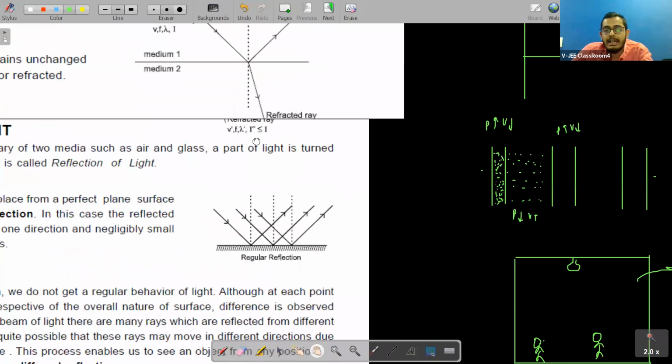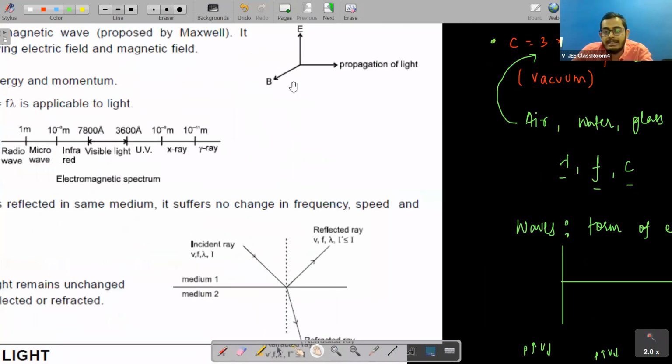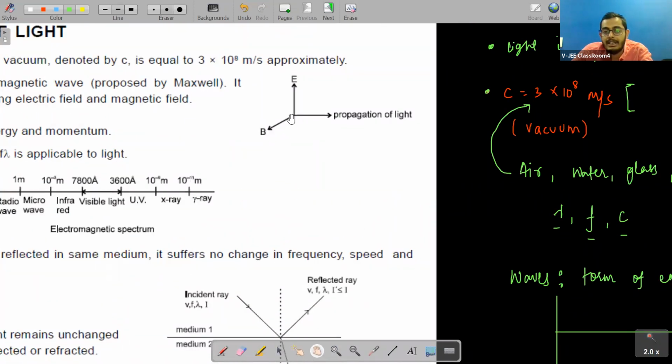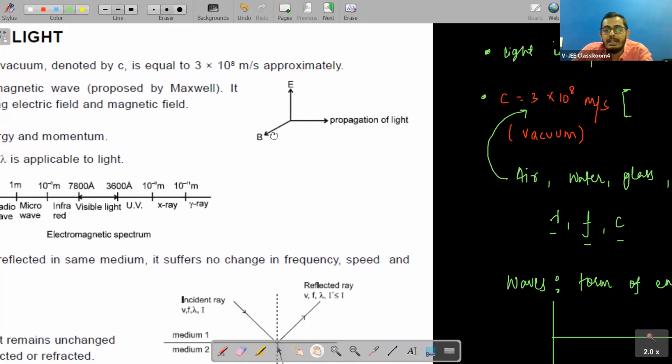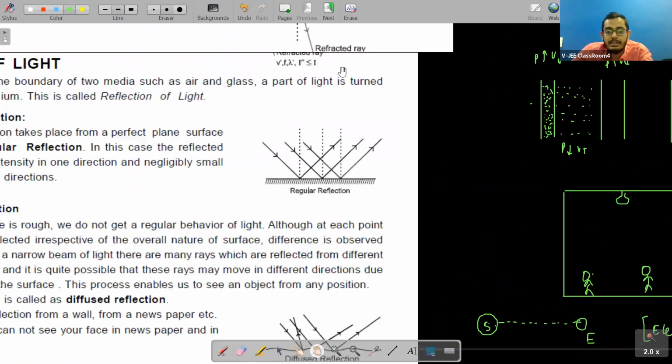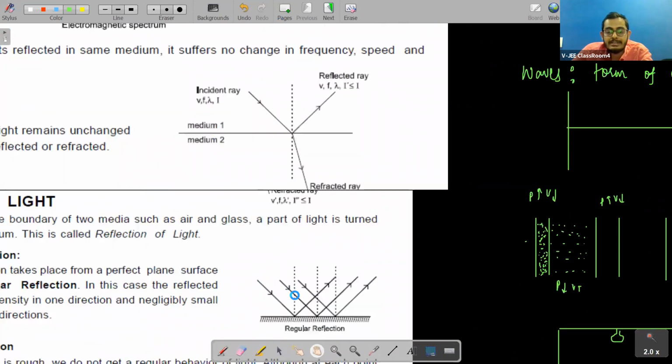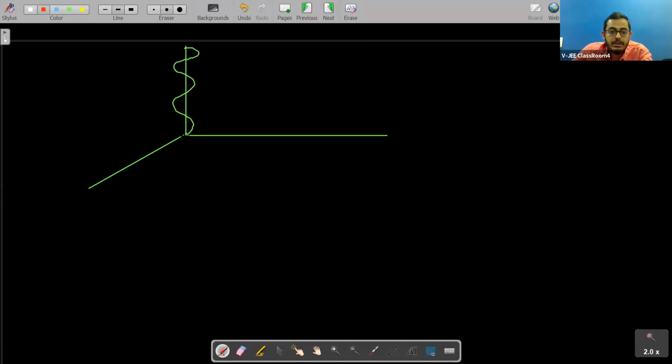You can see here that in one direction there is electric field, in the other direction there is magnetic field, and in the direction perpendicular to electric and magnetic field, light propagates. Let us take an example here. If I am saying that light is propagating, students, see, this is the electric field and this is the magnetic field.